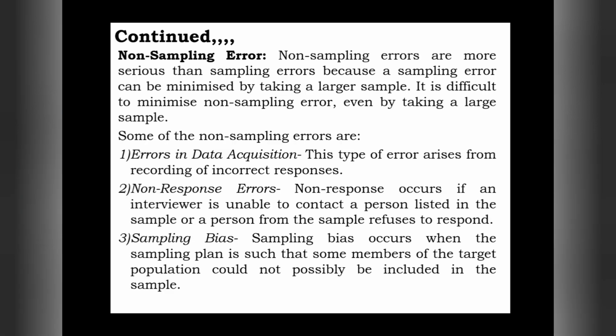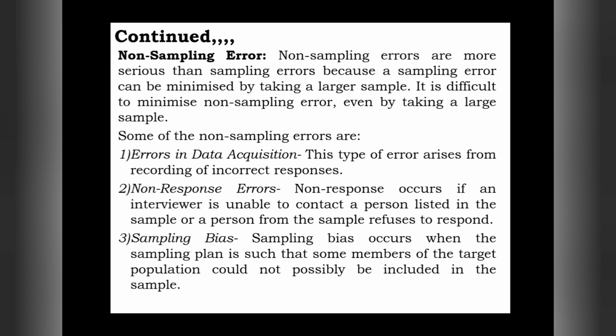non-sampling errors. Non-sampling errors are also one of the kinds of errors. While selecting samples, we may incur this kind of errors.